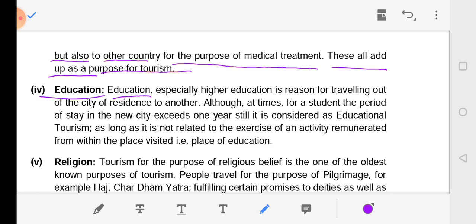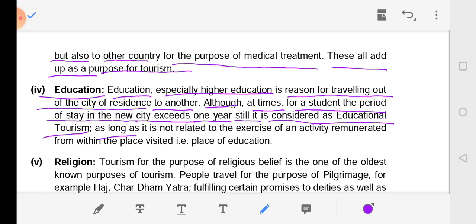Education. Education, especially higher education, is a reason for traveling out of the city of residence to another. Although at times for a student the period of stay in the new city exceeds 1 year, it is still considered as educational tourism as long as it is not related to the exercise of any activity remunerated from within the place visited, that is, the place of education.